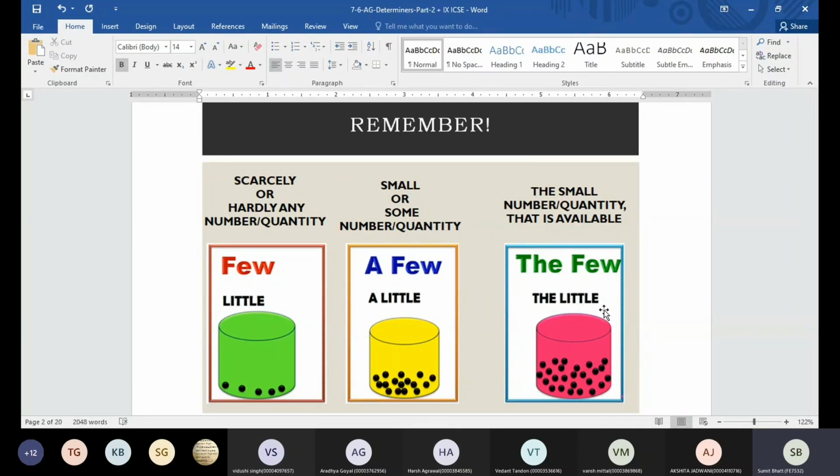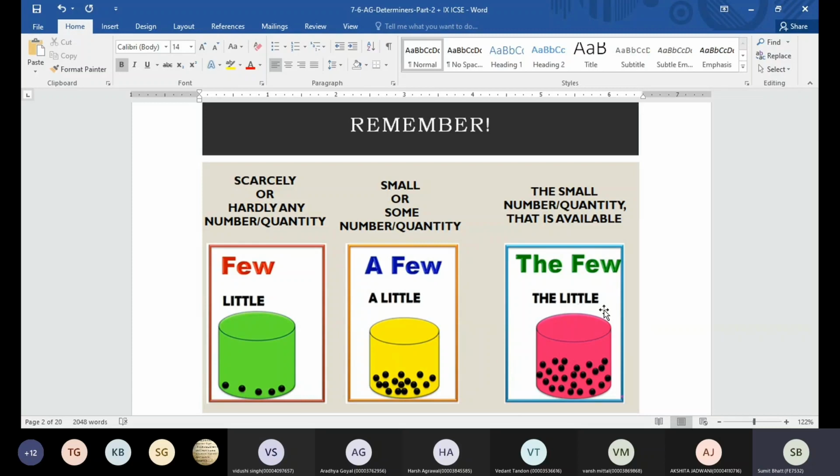If you say I need a few apples, it means you need some of the apples. It could be 20, 30, 40, 50, 60, 70, 80 till 99 also. That is going to be a few. You can also give the direct number, but suppose you have to use few, a few, the few. A few is going to mean some of the numbers. Few is going to mean hardly any number. For example, out of 100, I just require 1, 2, 3, or 4 maximum apples. So I am requiring hardly any number of apples, and I can say I need few apples.